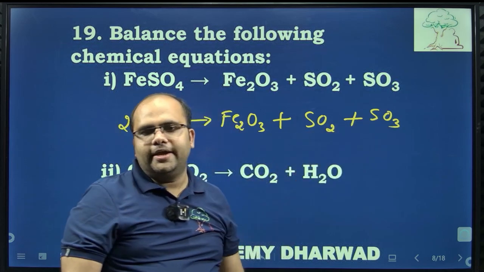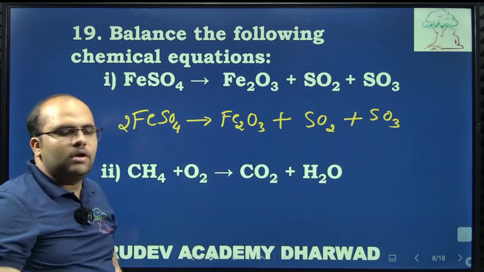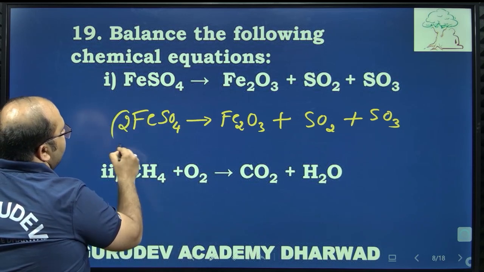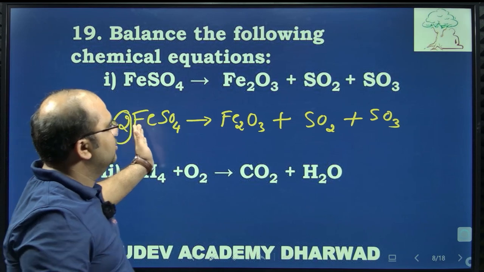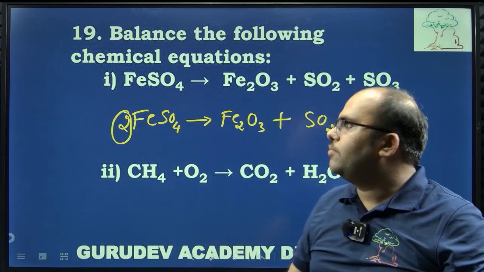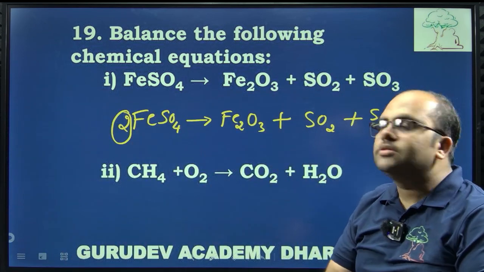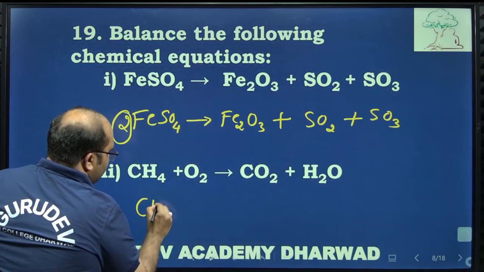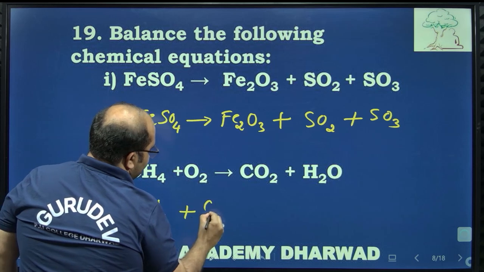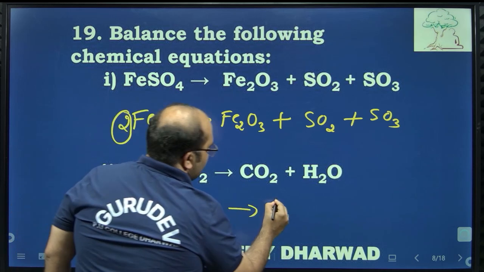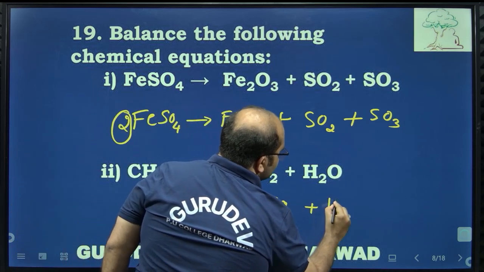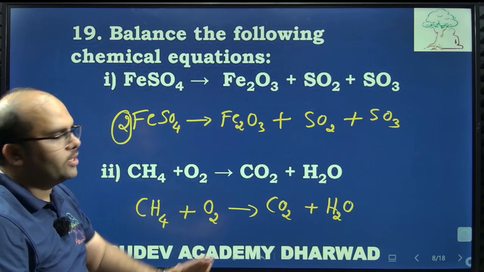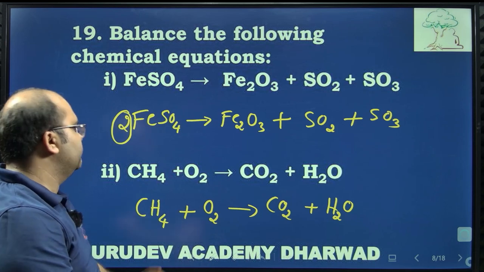Plus 3, 8. So now the chemical equation is balanced here. So the balanced chemical equation, by writing the number 2 for ferrous sulfate, we can balance this chemical equation. Now the second chemical equation balancing here, CH4 plus O2, that is CO2 plus H2O. Yes. So here we have to balance the number of carbon atoms and oxygen atoms